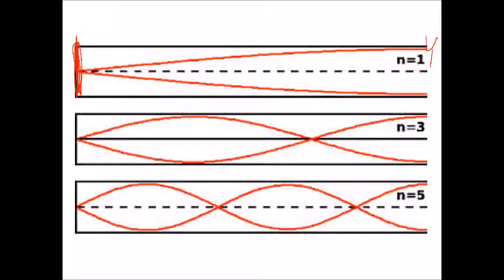This is what we call the first harmonic. First harmonic, we have an antinode at the end of the tube. That means that this sound is going to get very loud right here. Here's the third harmonic. Again, we got an antinode here. Here's the fifth harmonic, an antinode. So when we're counting antinodes essentially.